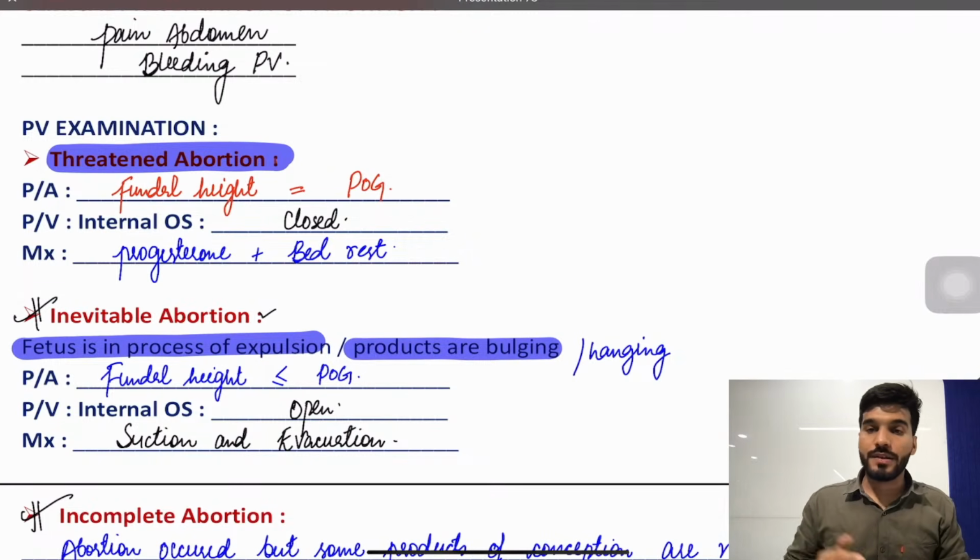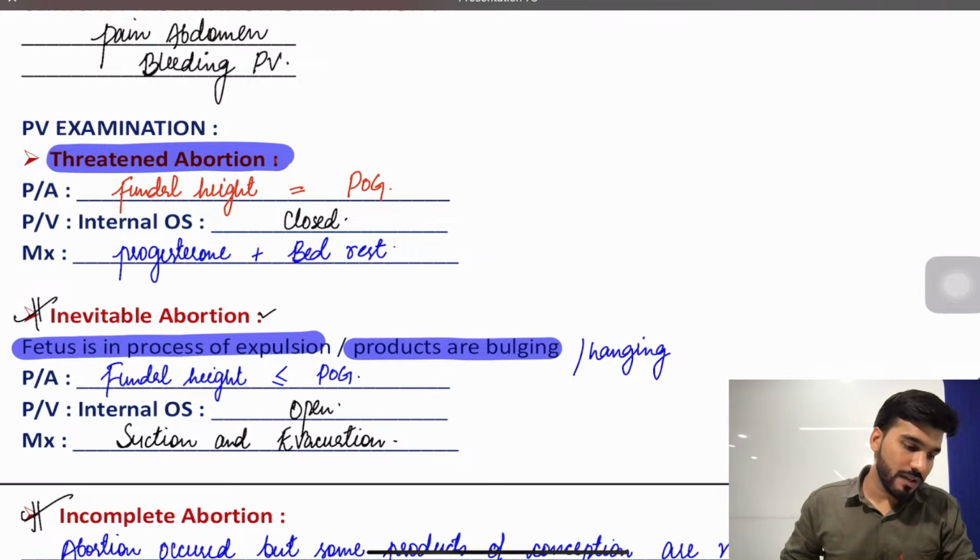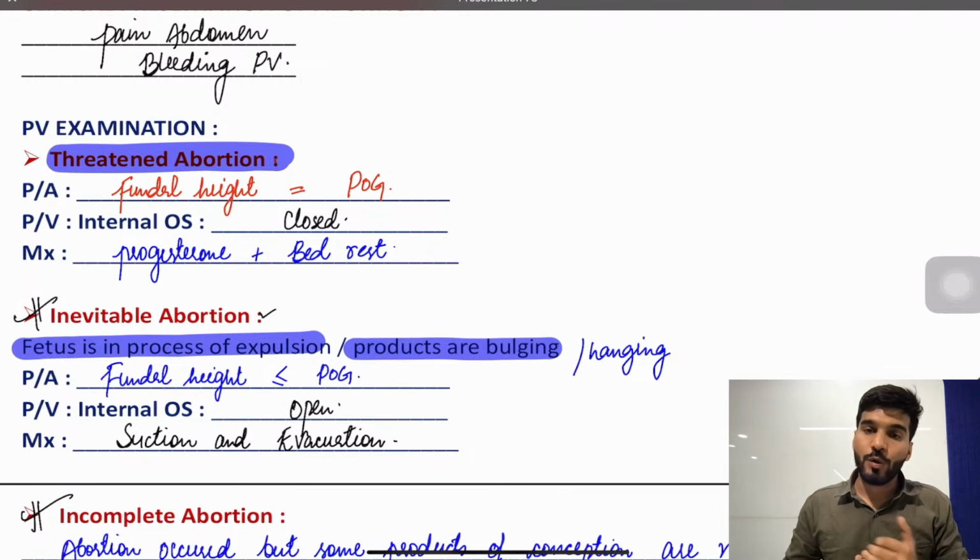Then followed by that we discuss missed abortion. Missed abortion is a type of abortion in which there are no warning signs. It's usually asymptomatic, and there is a crumpled sac with no cardiac activity. There was no cardiac activity, a crumpled sac, and the baby did not grow. That's why the height of the uterus, the fundal height, is less than the period of gestation. What will be the treatment? Dilatation and evacuation. The os is closed.